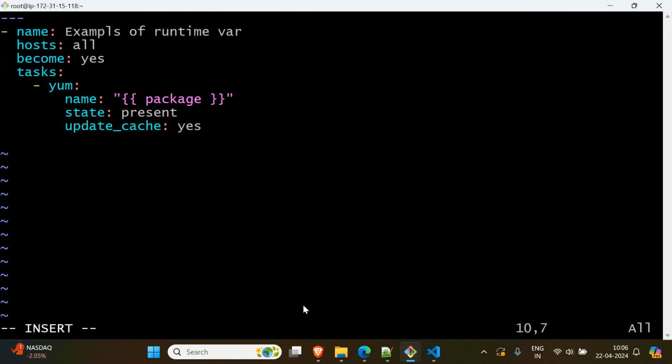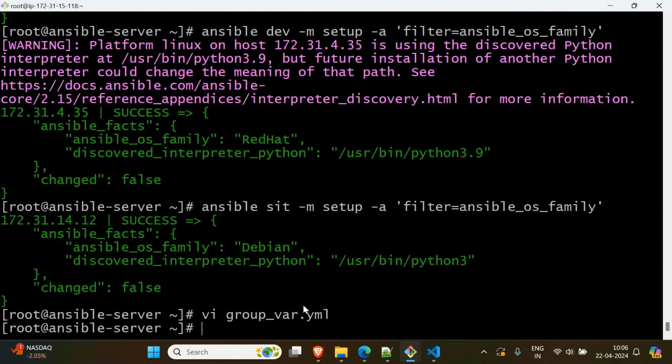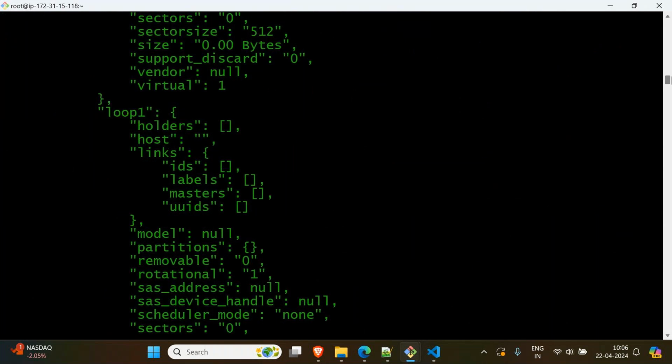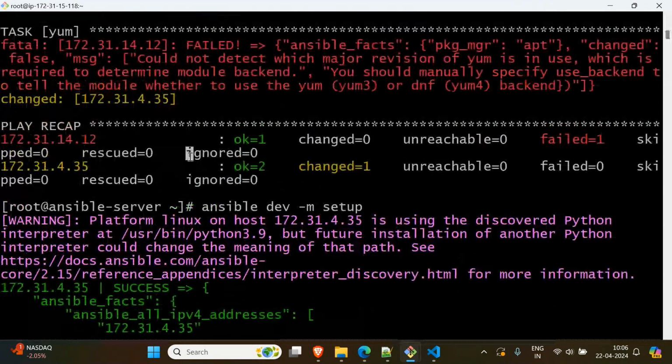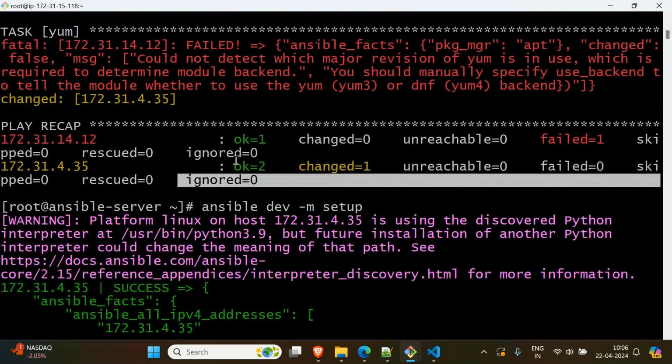You see here, it said ignored zero. What has it ignored? If any error has been ignored, then it should say one error has been ignored, two errors have been ignored. That way it will show you.